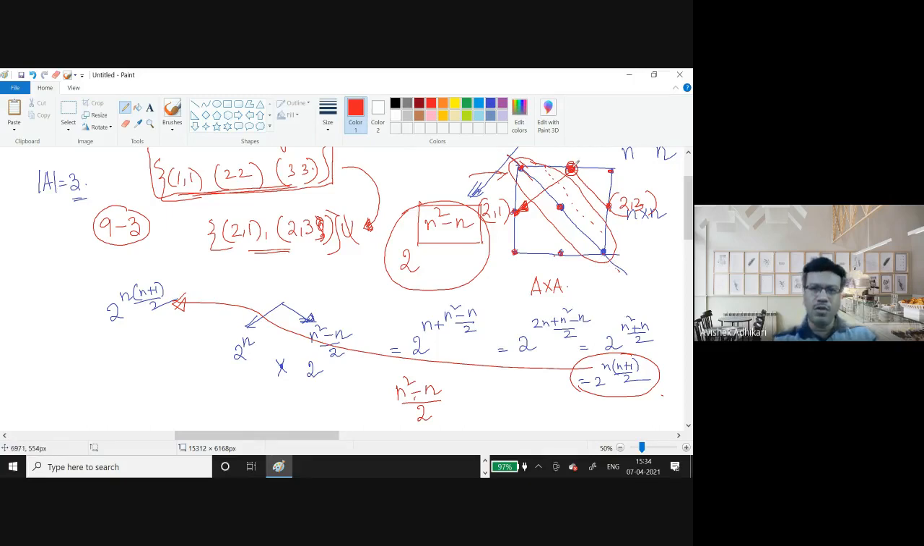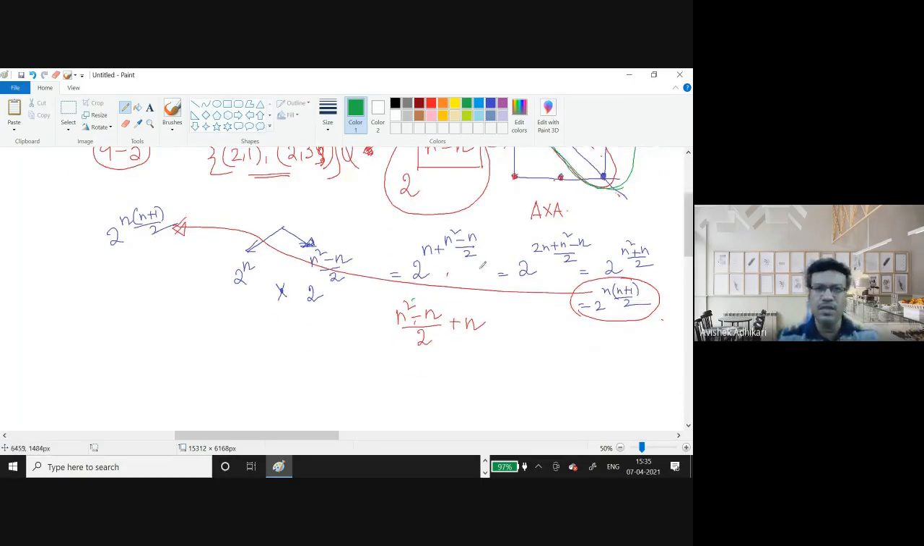Now, any subset from this will also be symmetric. Similarly, you can choose any point from the diagonal as well. So how many choices are there? N choices are there, right? So if you consider all the elements, including the diagonal, there are (n square minus n) by 2 plus n many elements. And if you take any subset of it, then that will certainly give you a symmetric relation.